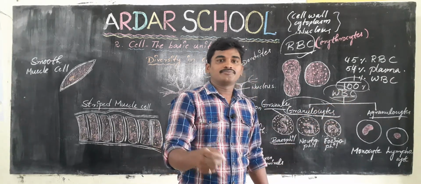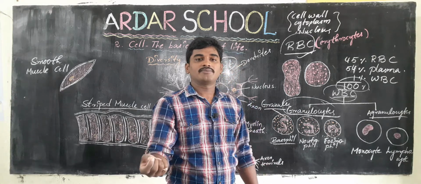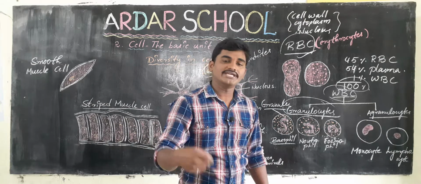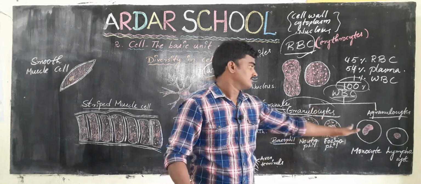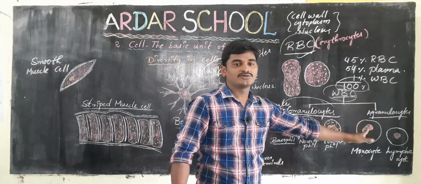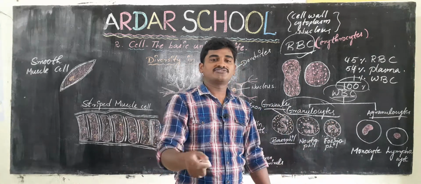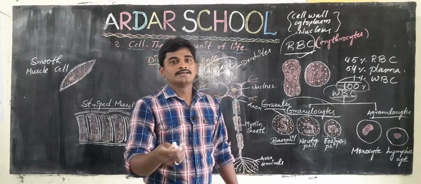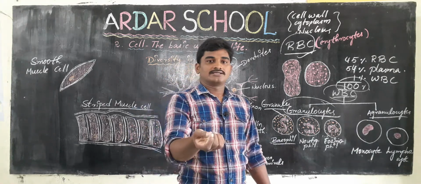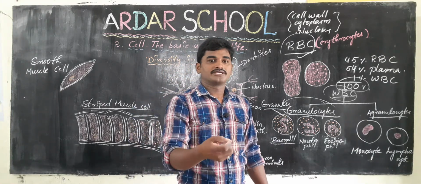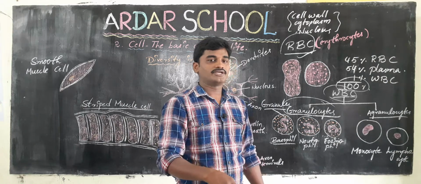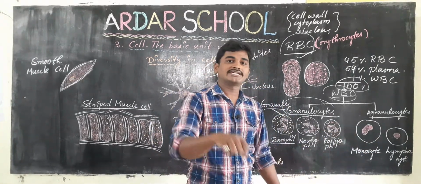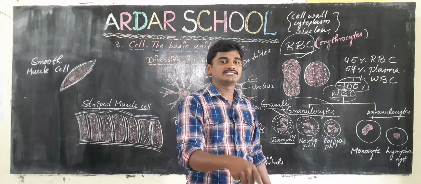At any time these disease causing microorganisms enter our body, immediately granulocytes and agranulocytes fight against them. For example, when the malaria causing microorganism Plasmodium enters our body, they immediately respond, fight against it and kill it.